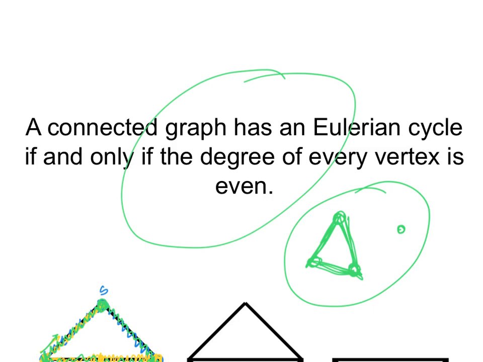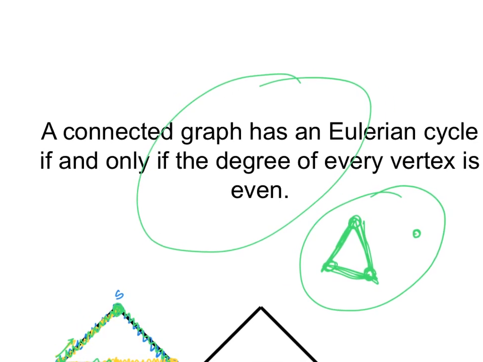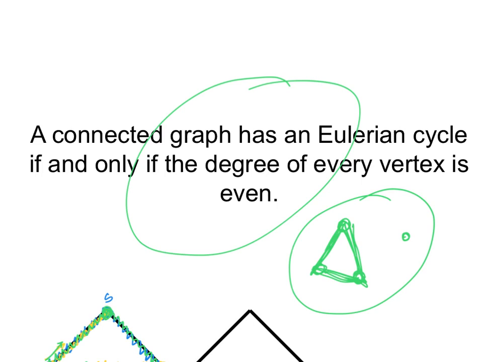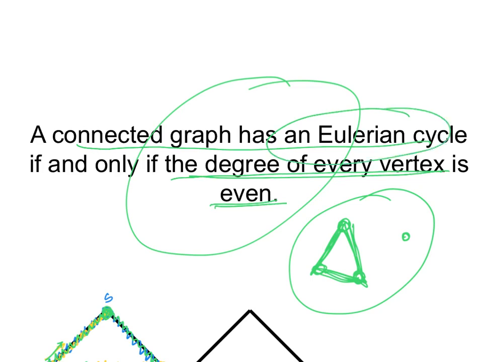And by the way, the phrase "if and only if" means that the implication goes both ways. So if I say A if and only if B, that means A implies B and B implies A. So a connected graph has an Eulerian cycle. This implies that the degree of every vertex must be even, and if the degree of every vertex is even in this connected graph, then it must have an Eulerian cycle.